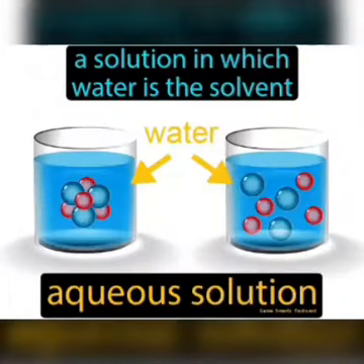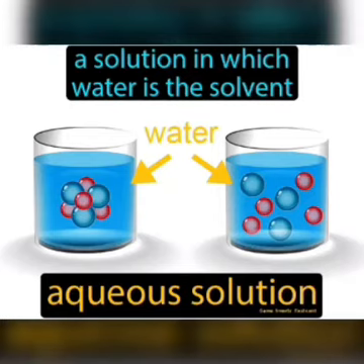The first one is aqueous solution. A solution prepared in water is called an aqueous solution. For example, in water we add salt and it dissolves, isn't it? We are making a salt solution. So that salt solution is an aqueous solution because it is prepared in water.